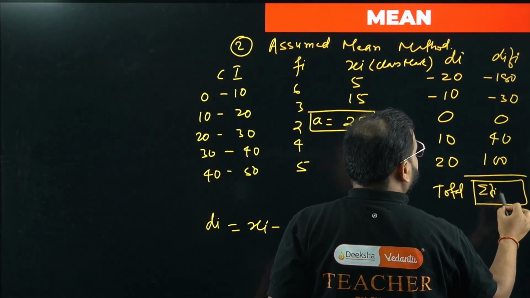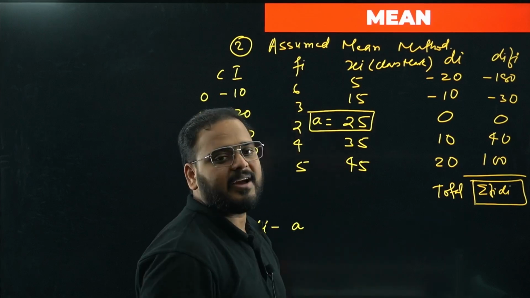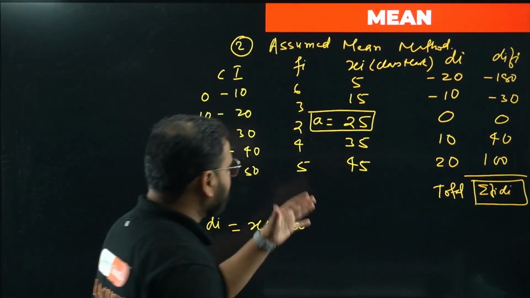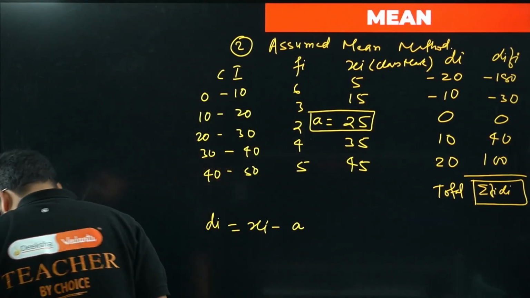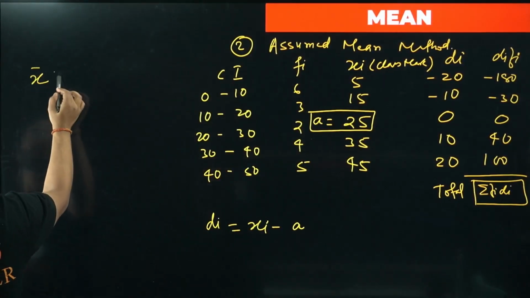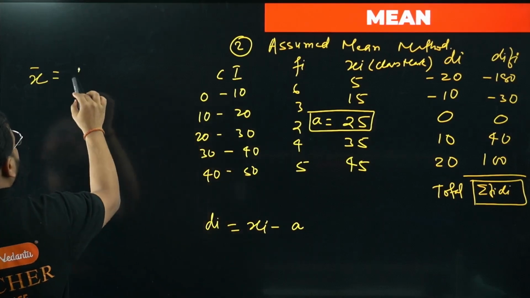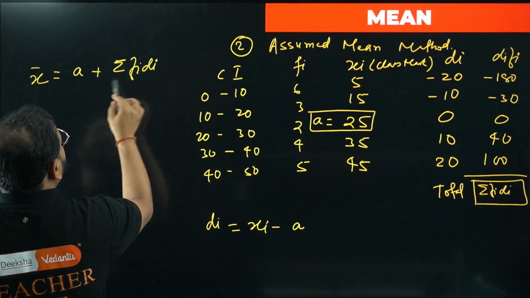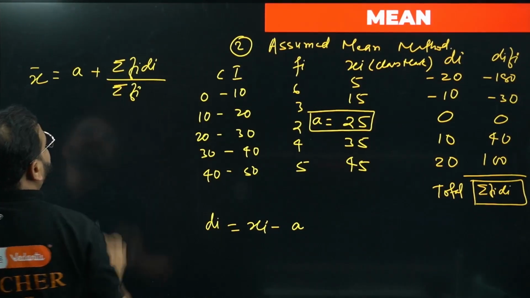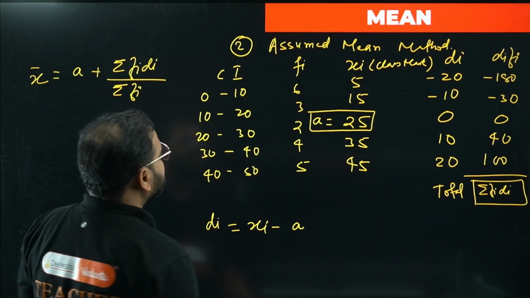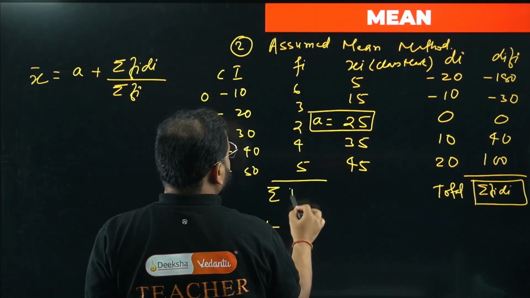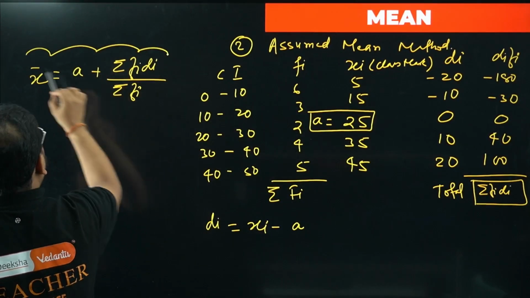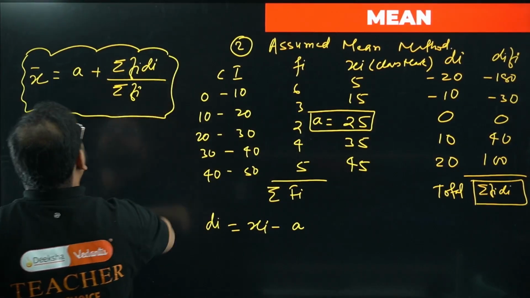Sigma fi di, sum of all the fi di, right? Or sigma di fi, your choice of word. Once you get this value, for the mean there's a formula, right? There's a symbol for mean. If you remember, it's given as x bar equals, assume mean you will take first, so a plus sigma fi di upon sigma fi. What is sigma fi, sir? Over here, this value is called sigma fi, sum of all the frequencies. Right, now this is the formula for the assumed mean method to find the value of mean.